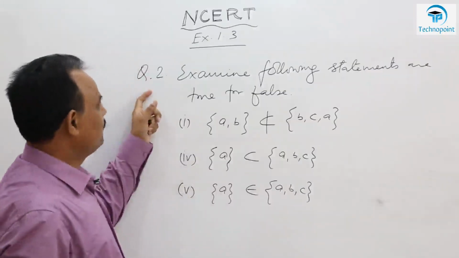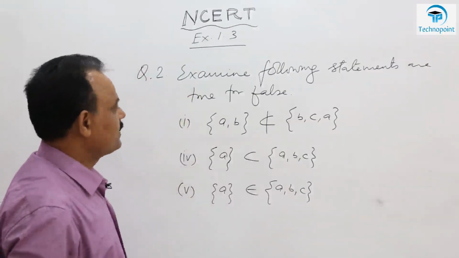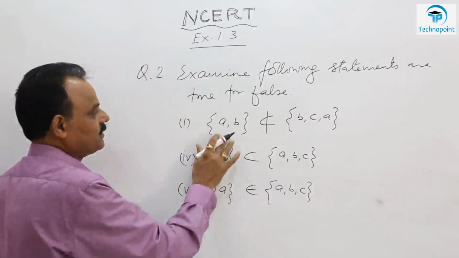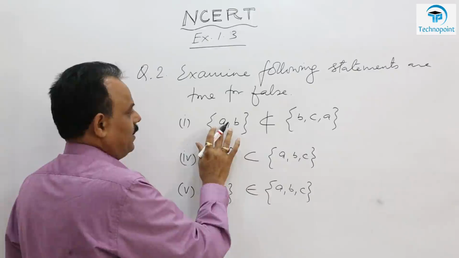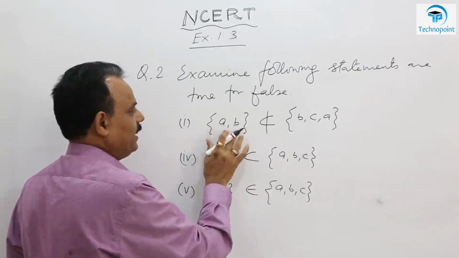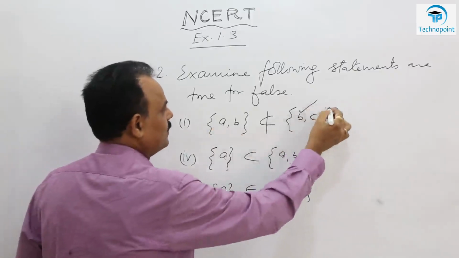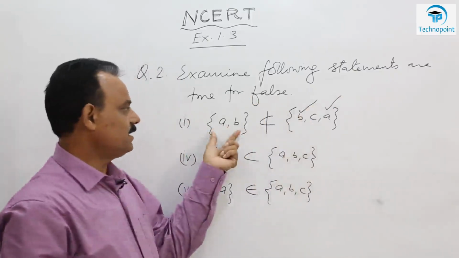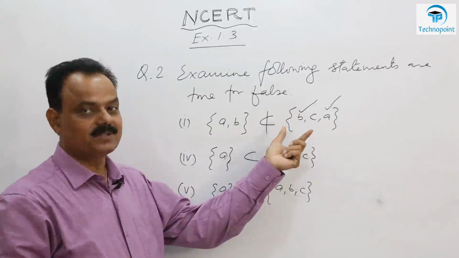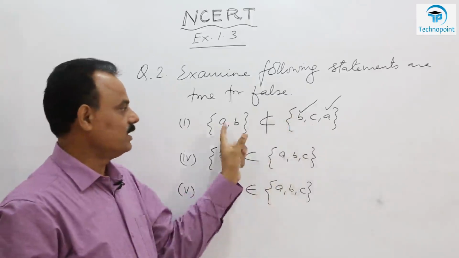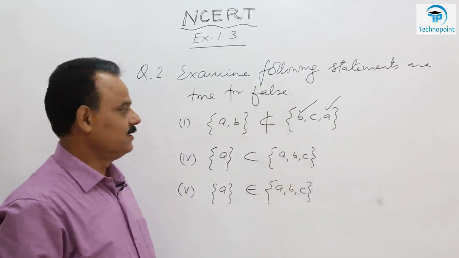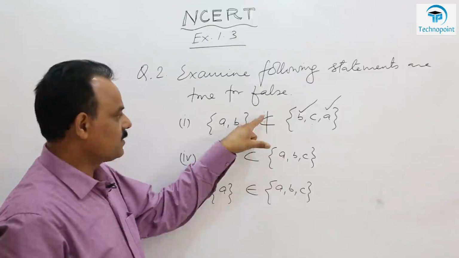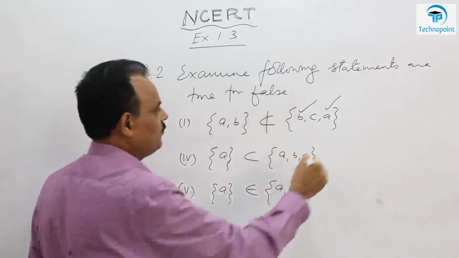Next, question number 2. Examine the following statements whether they are true or false. Let's see this. Every element of this set A and B obviously lies in this set, and there is some extra element also. So obviously this is a subset. And which kind of subset? Since extra element is there, it is a kind of proper subset. But here the notation is what? Does not, means not proper subset. So this is wrong. This is false.